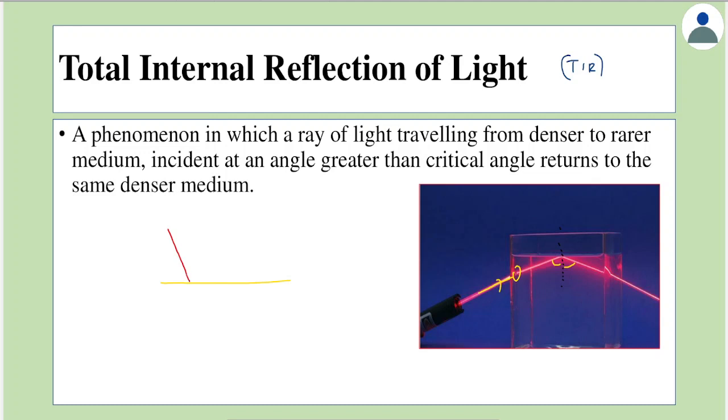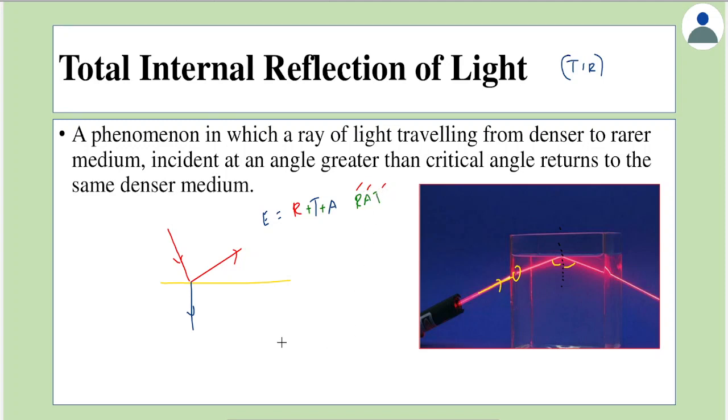So if light falls on it, three things will happen. A part of light would be reflected, as seen here. A part would be transmitted, and a part would be absorbed by the medium itself. So of the total incident energy, a part goes to reflection, a part is seen as transmission, and a part is seen as absorption. You can think of R, A and T to understand this. So part is reflected, a part is absorbed, and a part is transmitted.